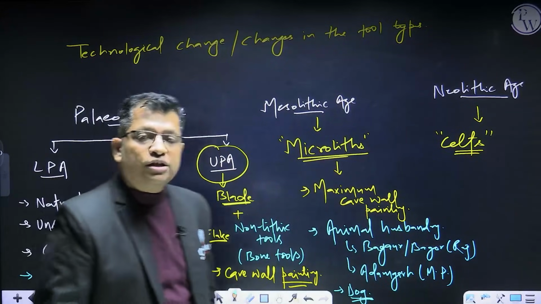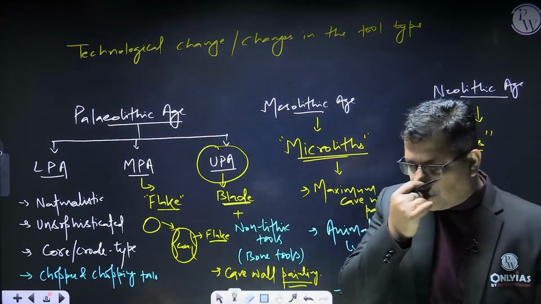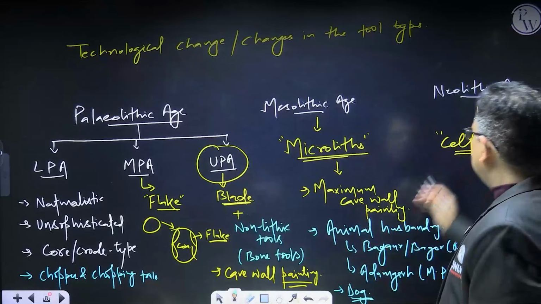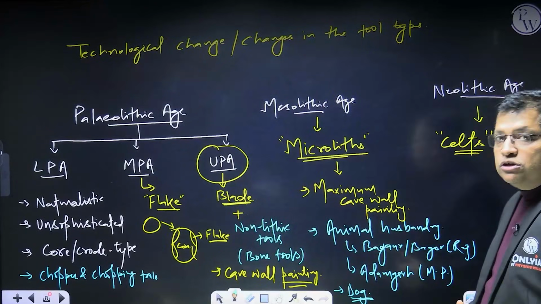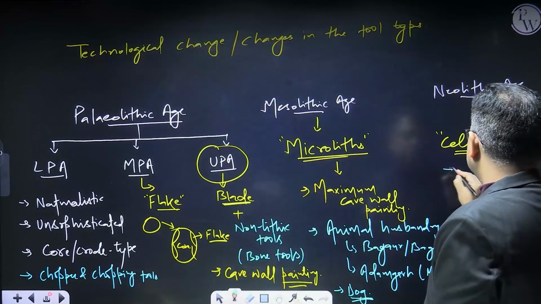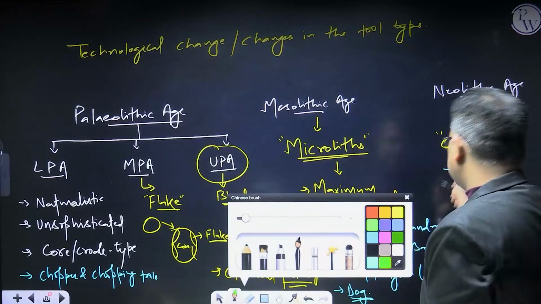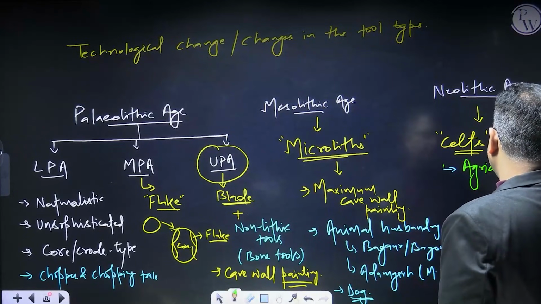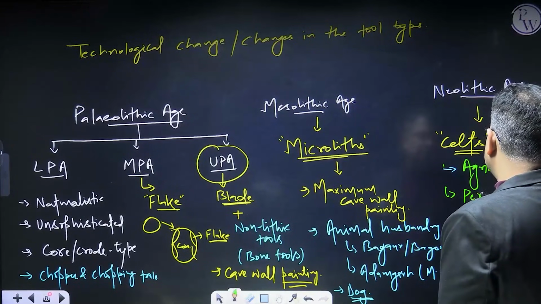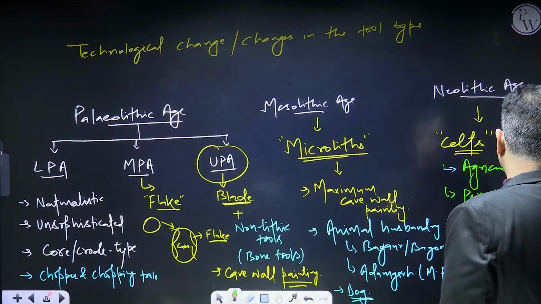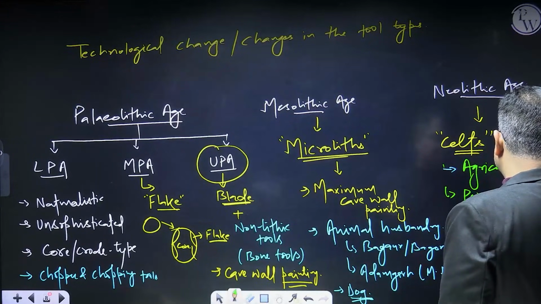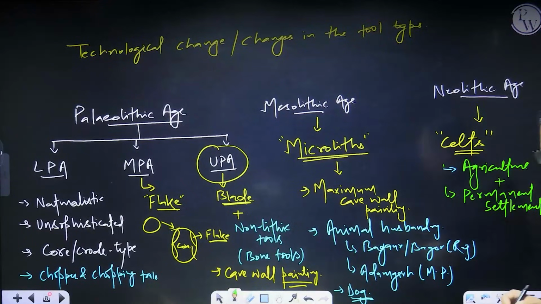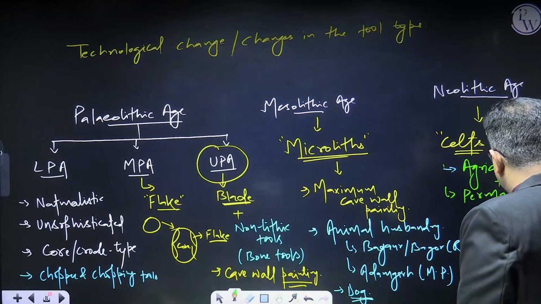Now, coming to the Neolithic. There was an Australian scholar, Gordon Childe. He said that this period was a revolutionary period. So it was a revolution. Why did he say so? There are certain points that I must highlight here. The beginning of agriculture. Along with agriculture, there was the beginning of permanent settlement. It simply means that villages started developing, right? And the earliest evidence of agriculture and permanent settlement, or villages, is found at a place called Mehrgarh,